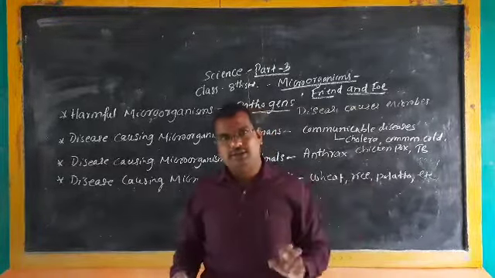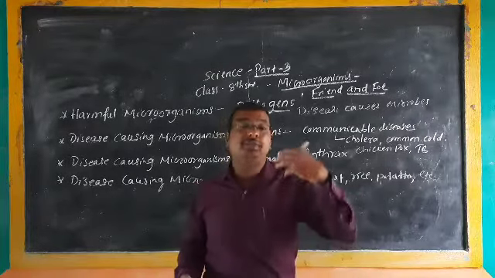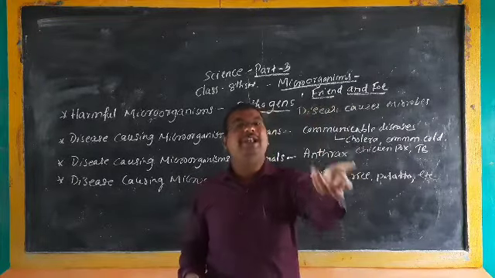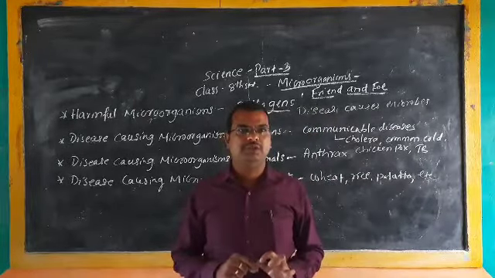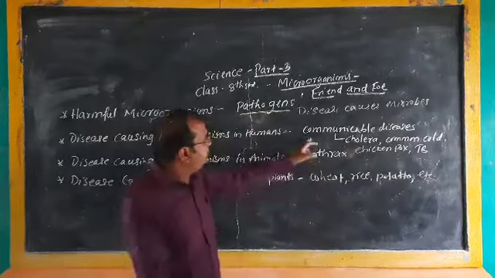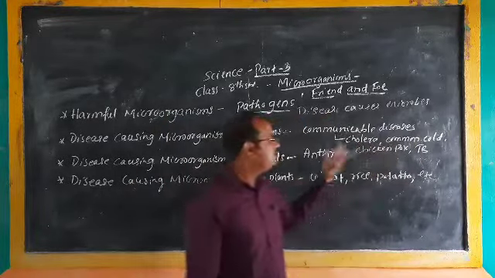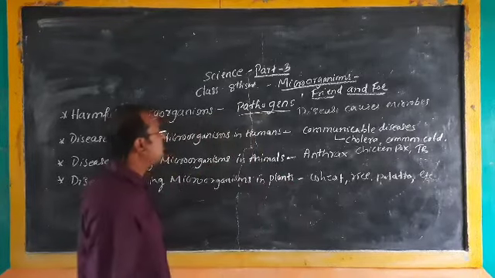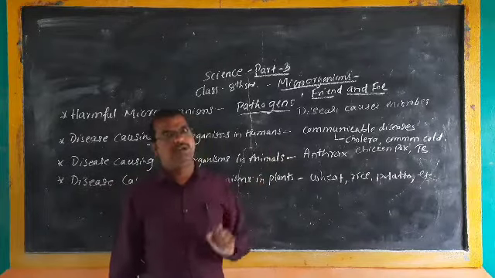If you touch them, or eat the contaminated food on which the virus has spread, you may suffer from the disease. Such kind of disease we call communicable diseases. Examples: cholera, common cold, chicken pox, TB or tuberculosis, and one more example, corona. So these microorganisms cause diseases to human beings.